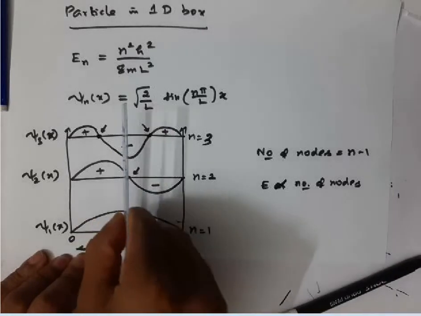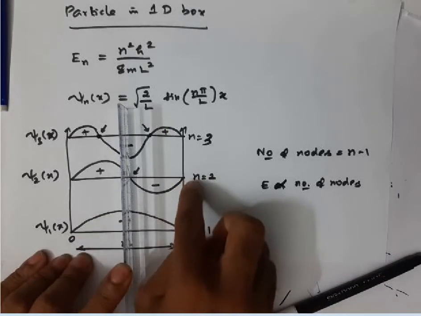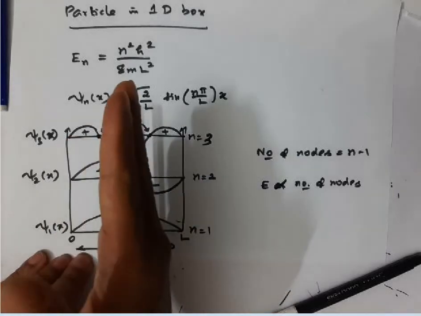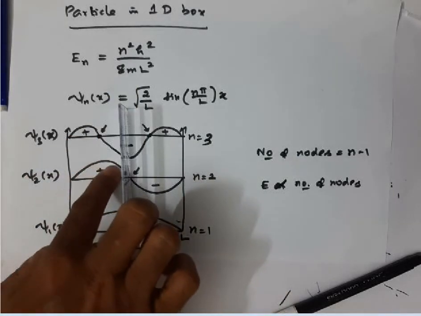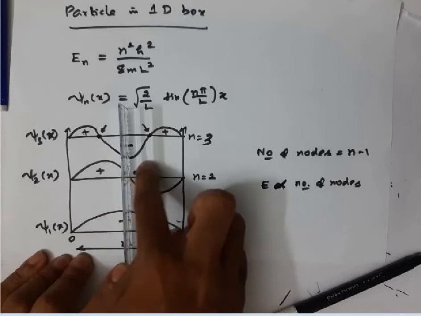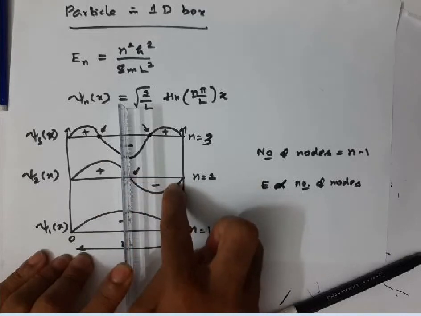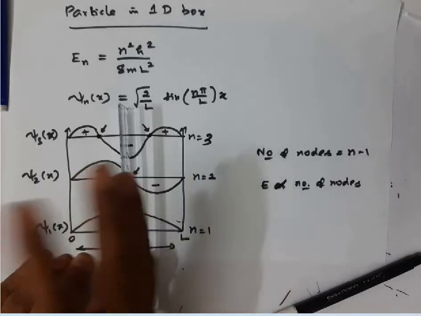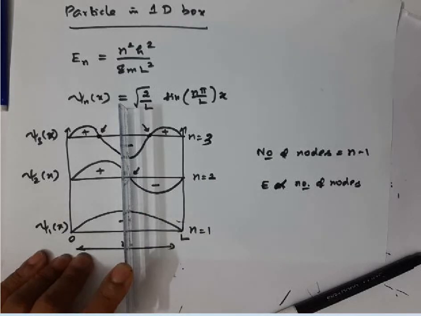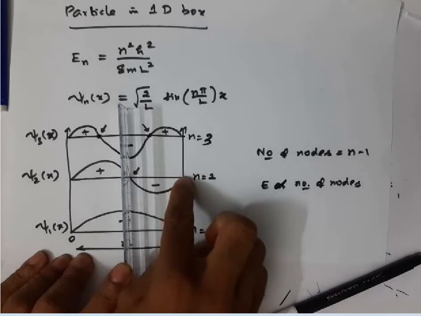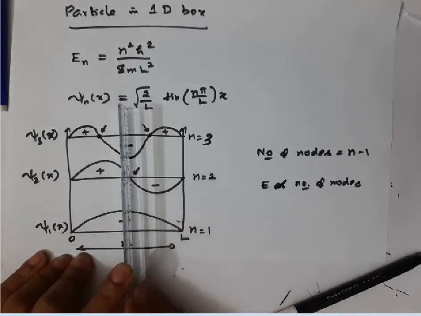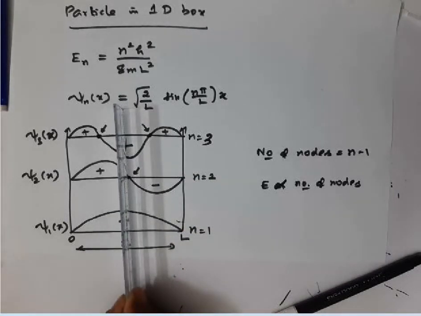Whereas if you go to the first excited state and keep the plane, here I have a crest, whereas here I don't have a crest, I have a trough. That means these two parts do not have mirror plane symmetry. So I can say simply that this wave function is not a symmetric wave function; it is an asymmetric, or antisymmetric, wave function.